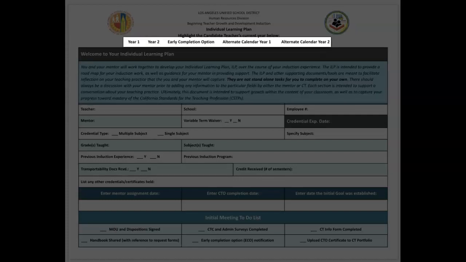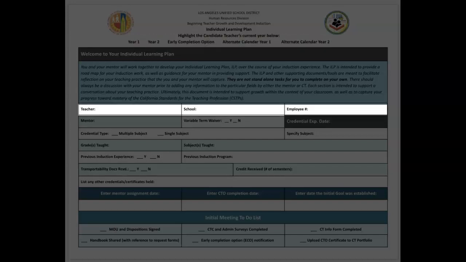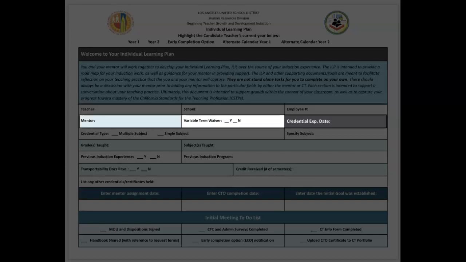Highlight in yellow if the candidate teacher is a Year 1, Year 2, early completion option, or on one of these alternate calendars. Complete this information here. Please include the full name of the candidate teacher's school. Input your full name. If the candidate teacher has a variable term waiver, please indicate yes or no.